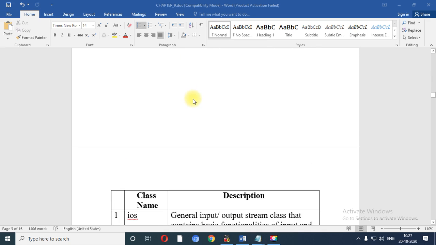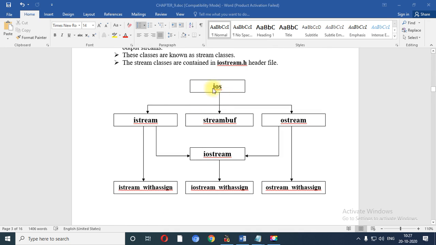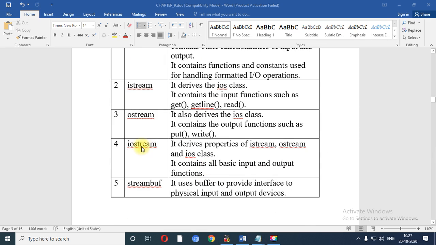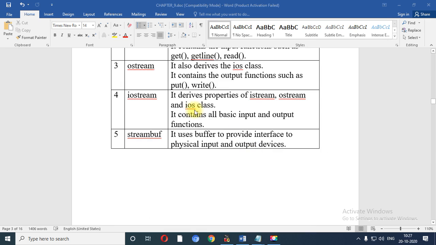You can see the lines which go from istream and ostream, and ios is the base class for both. So when you use iostream, ios is the grandfather class, istream and ostream are referred to as the parent classes, and iostream is the derived class.